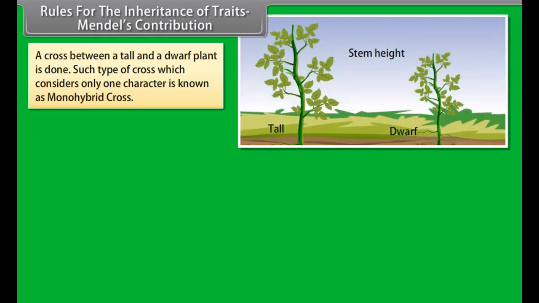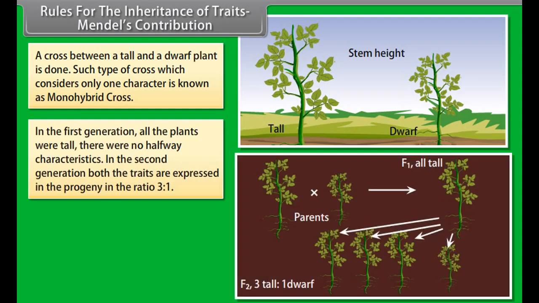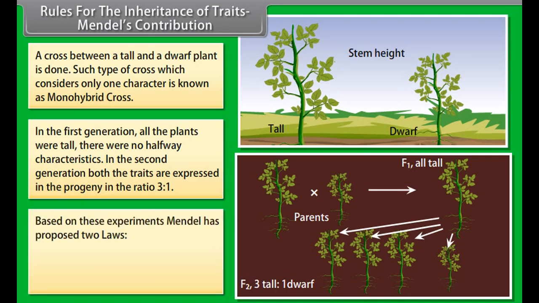A cross between a tall and a dwarf plant is done. Such type of cross which considers only one character is known as monohybrid cross. In the first generation, all the plants were tall. There were no halfway characteristics. In the second generation, both the traits are expressed in a progeny in the ratio 3:1. Based on these experiments, Mendel has proposed 2 laws: law of dominance, law of segregation.